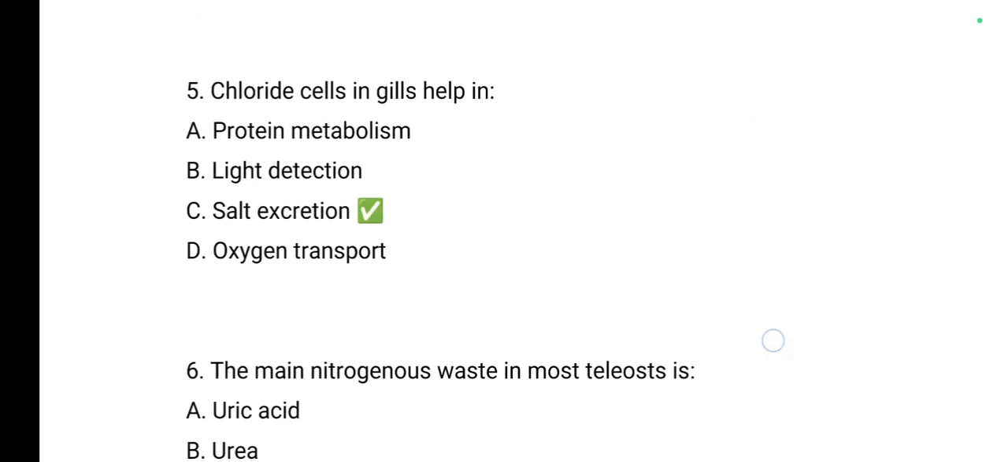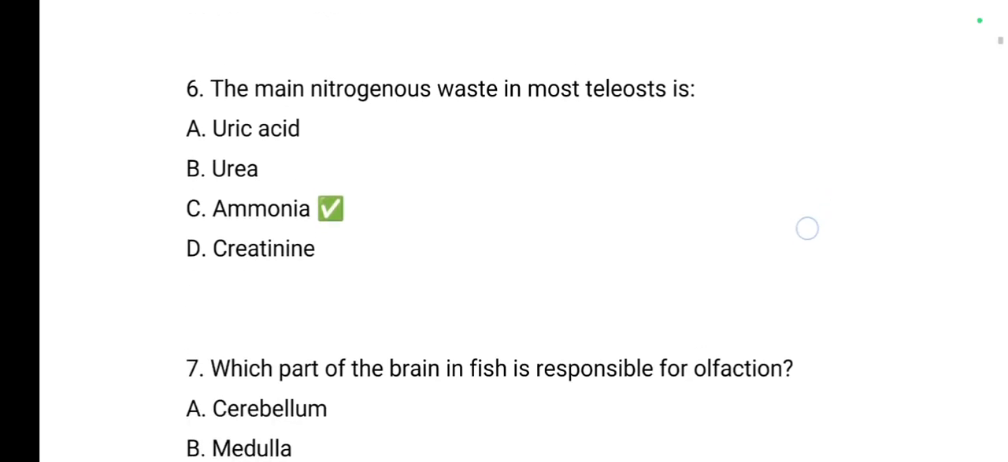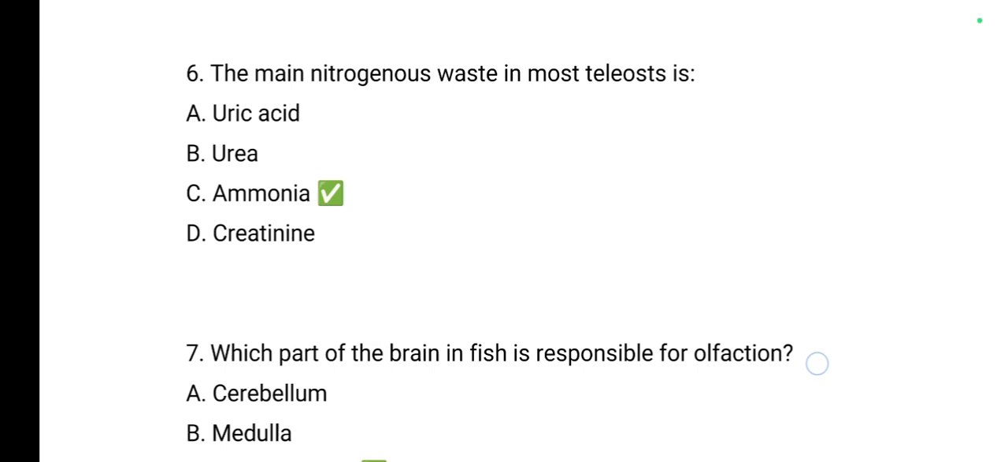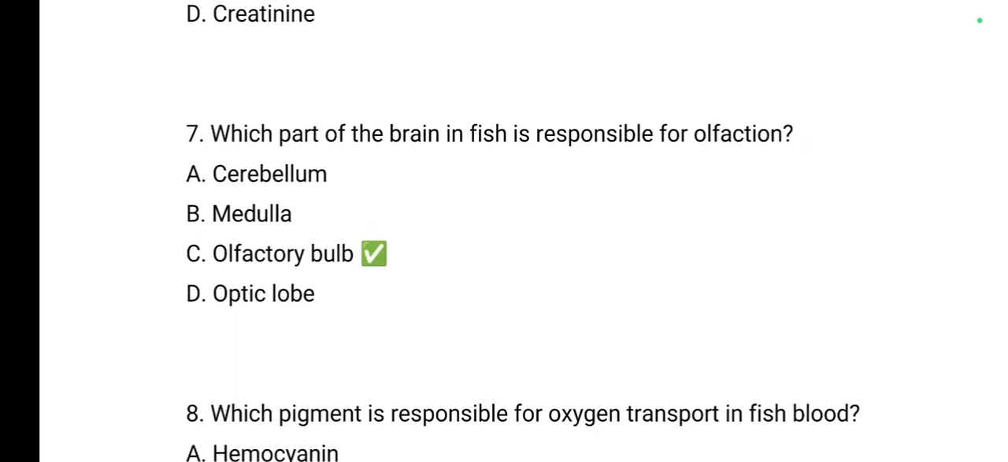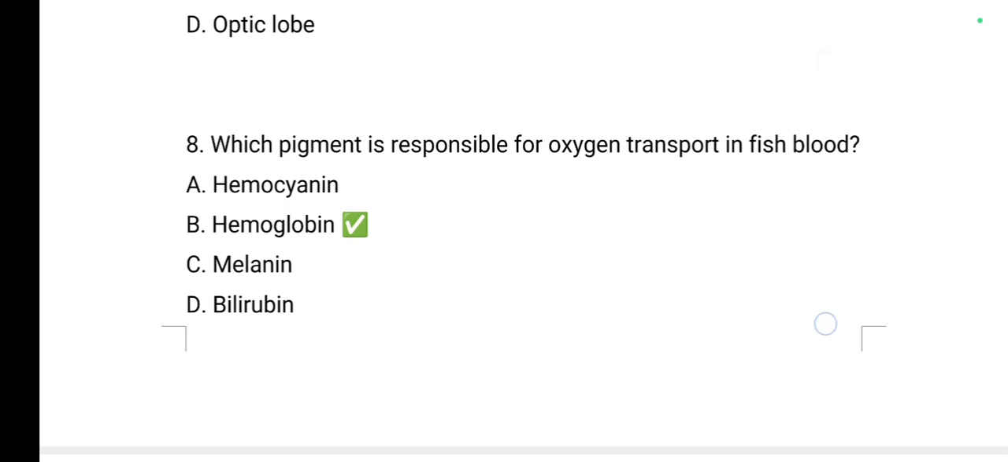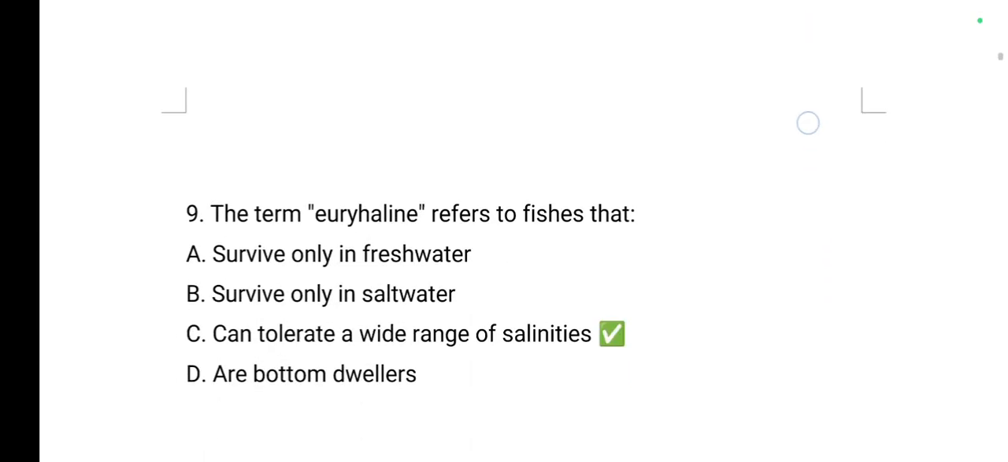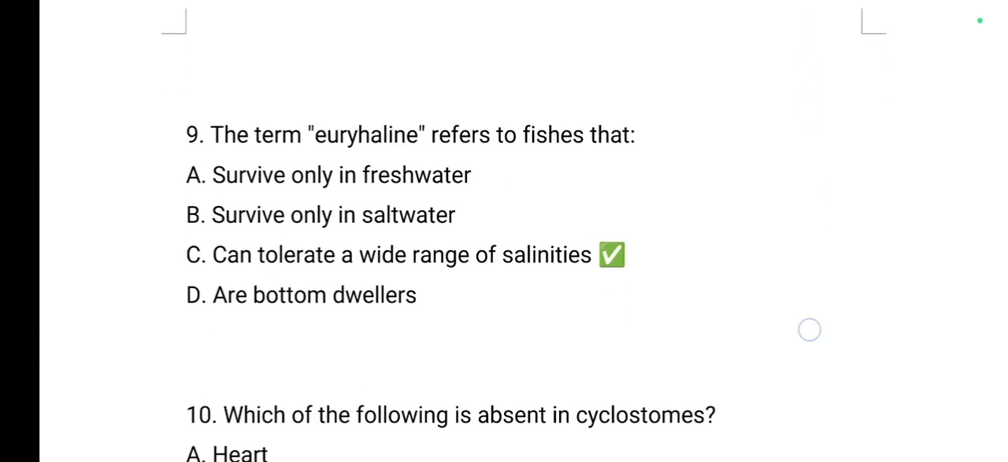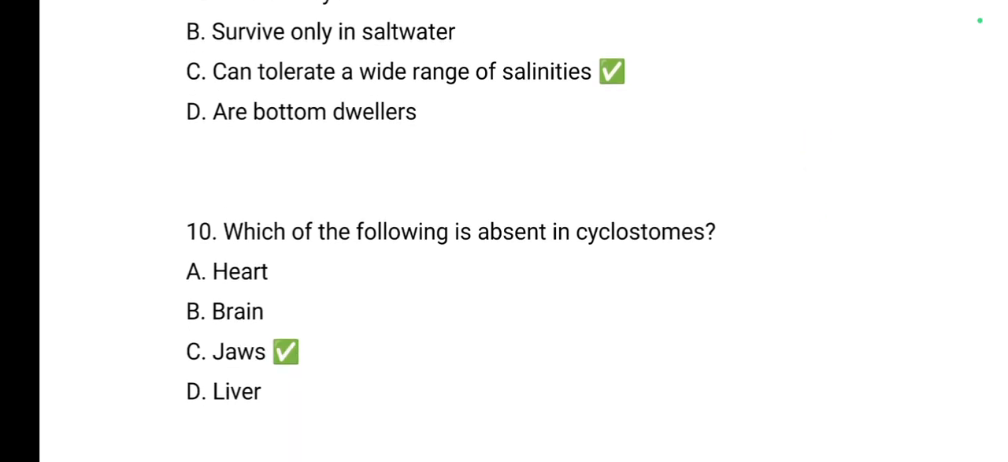Chloride cells in gills help in salt excretion. The main nitrogenous waste in most teleost is ammonia. Which part of the brain in fish is responsible for olfaction? The correct answer will be olfactory bulb. Which pigment is responsible for oxygen transport in fish blood? It is hemoglobin. The term euryhaline refers to fishes that can tolerate a wide range of salinities.